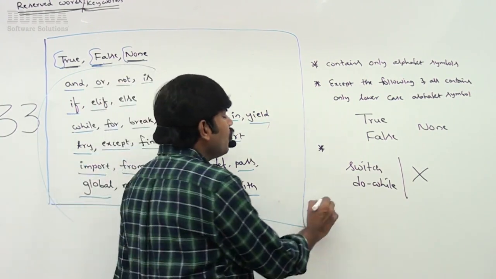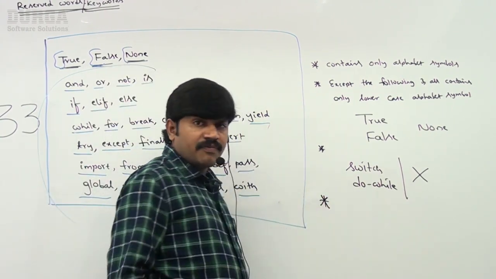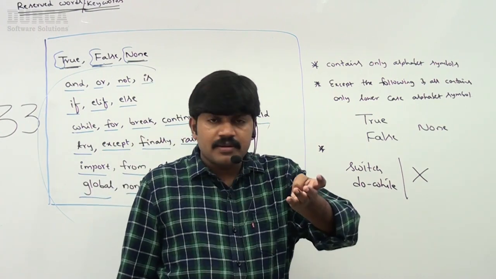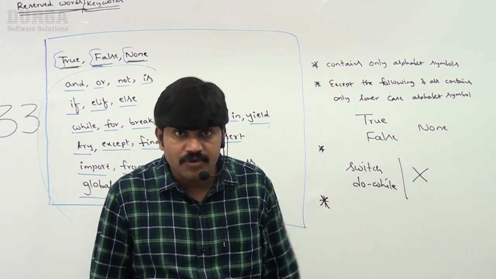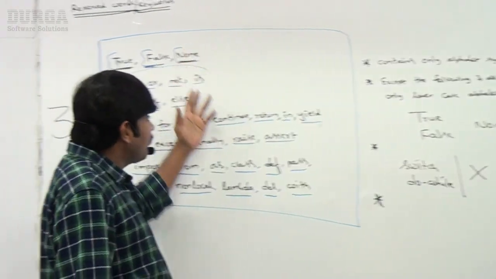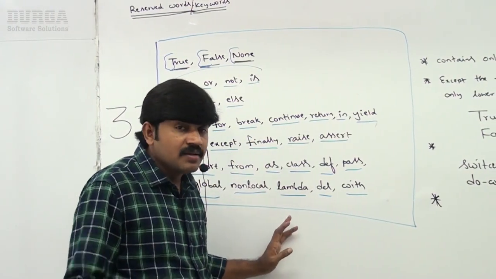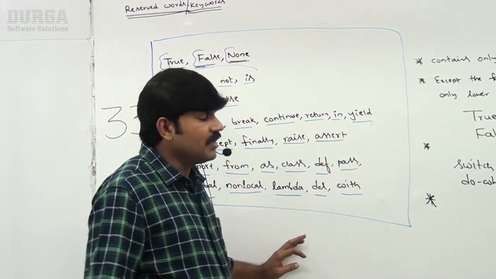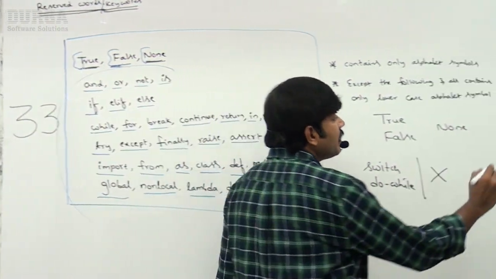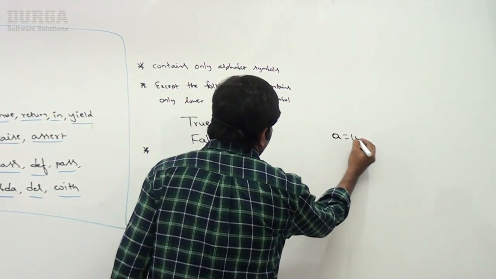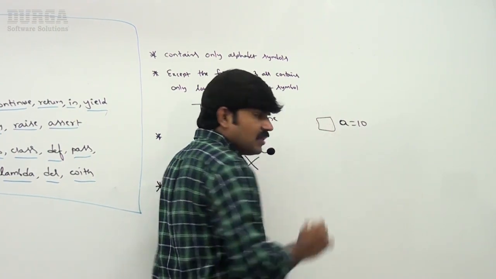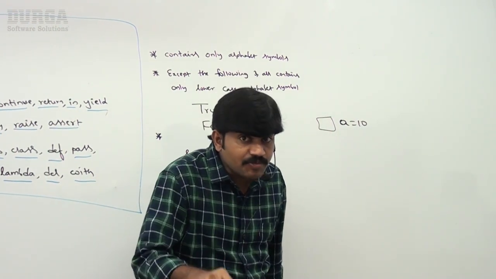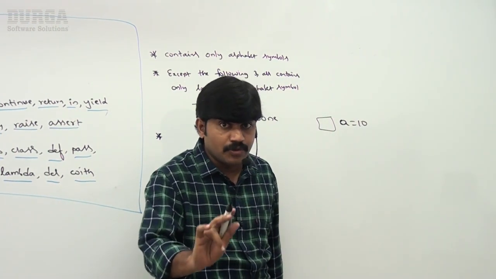Next, one more point. Sir, I saw somewhere in Java, int, float, boolean, char are reserved words, but here we do not have any such reserved words. The reason is that in Python, sir, here I am taking a is equal to 10, that's all. Am I required to declare the type explicitly like int? No, because Python is a dynamically typed programming language.